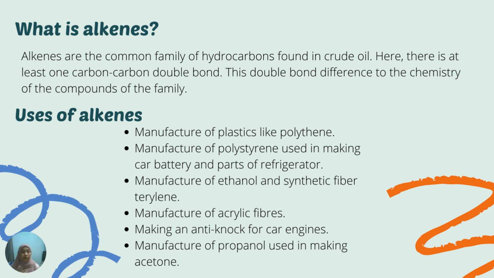So there are several uses of alkenes here, which include manufacture of plastics like polyethylene, manufacture of polystyrene used in making car batteries or parts of refrigerators, manufacture of ethanol and the synthetic fiber terylene, manufacture of acrylic fibers, making antifreeze for car engines, and manufacture of propanol used in making acetone.